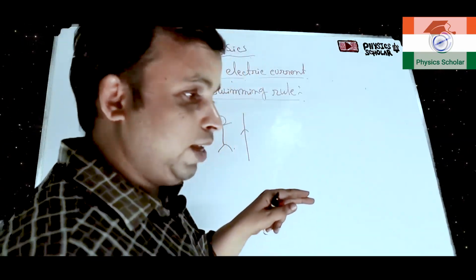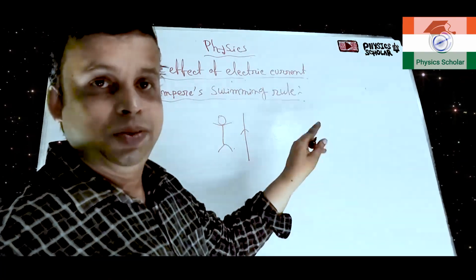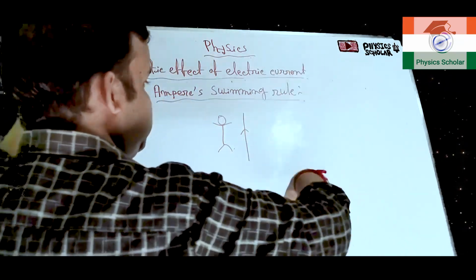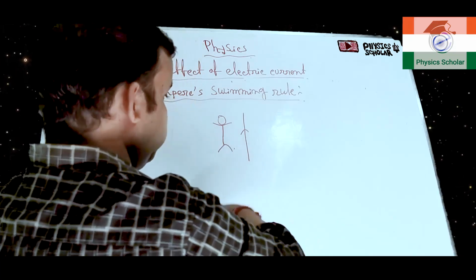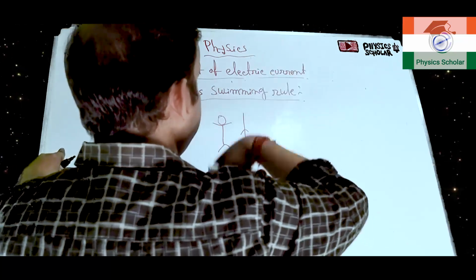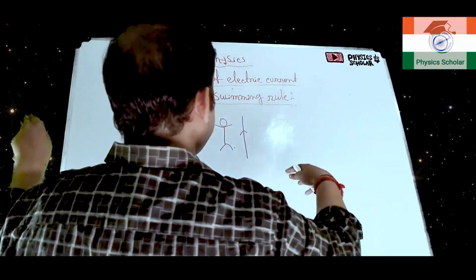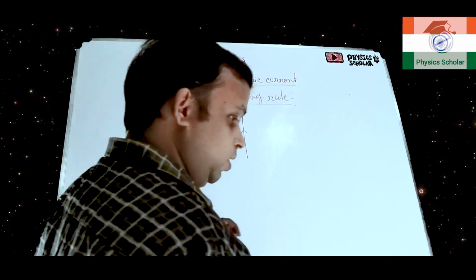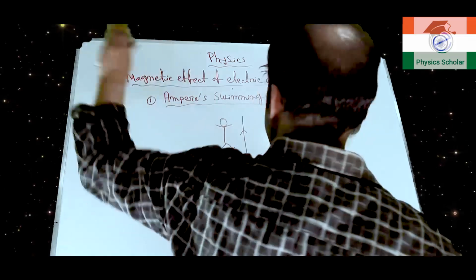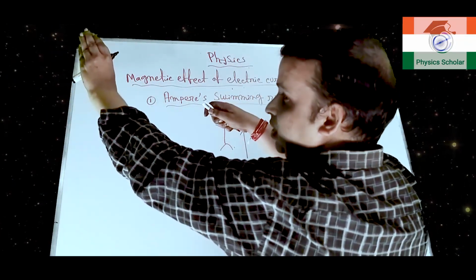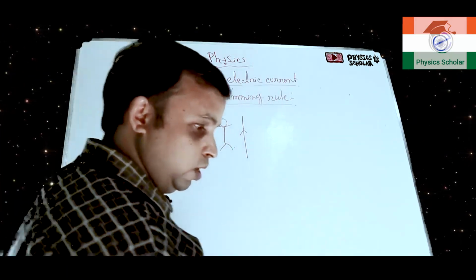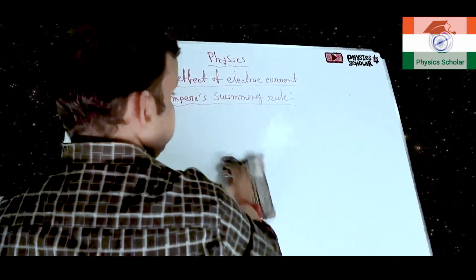Okay, in that case the deflection of the north pole of the magnet will be towards his left hand, clear. So, if I am swimming like this and the current carrying conductor is beneath me, and the current is flowing from leg to head, then the deflection of the north pole of the magnet will be towards my left side. If I am swimming like this, then this is my left side, the deflection of the north pole will be towards my left hand side, clear. So, this is known as the Ampere swimming rule. So, I am writing this rule, clear.